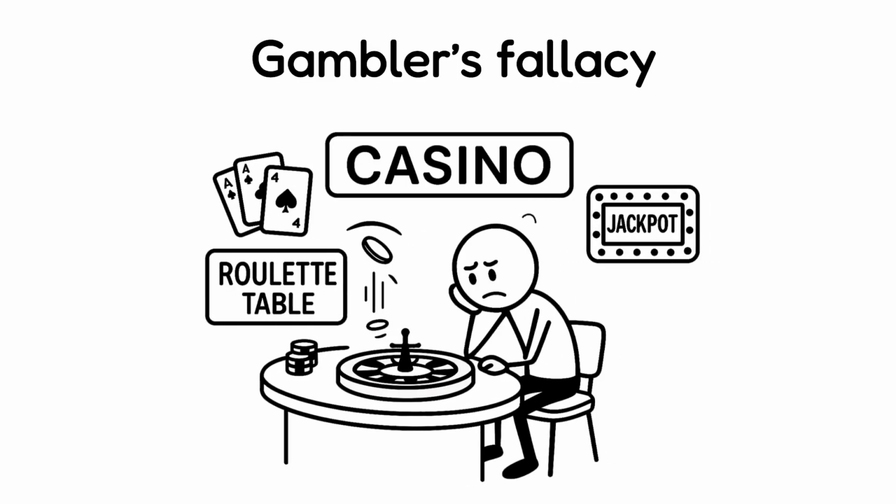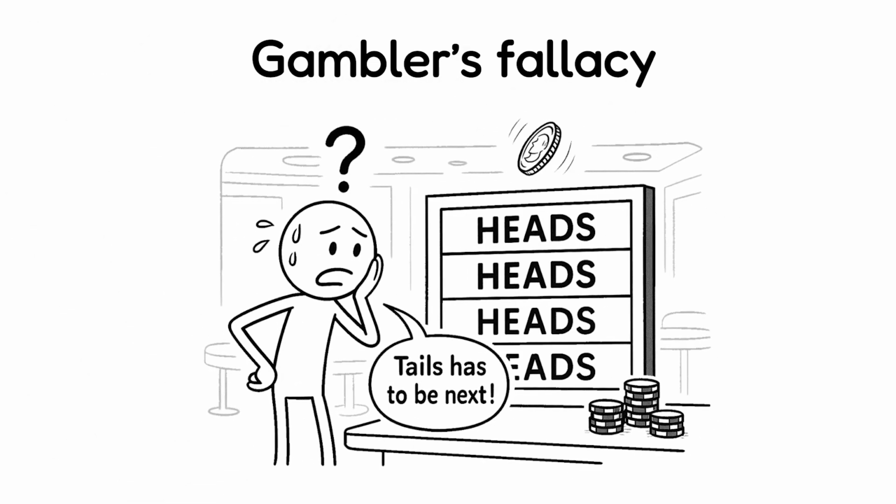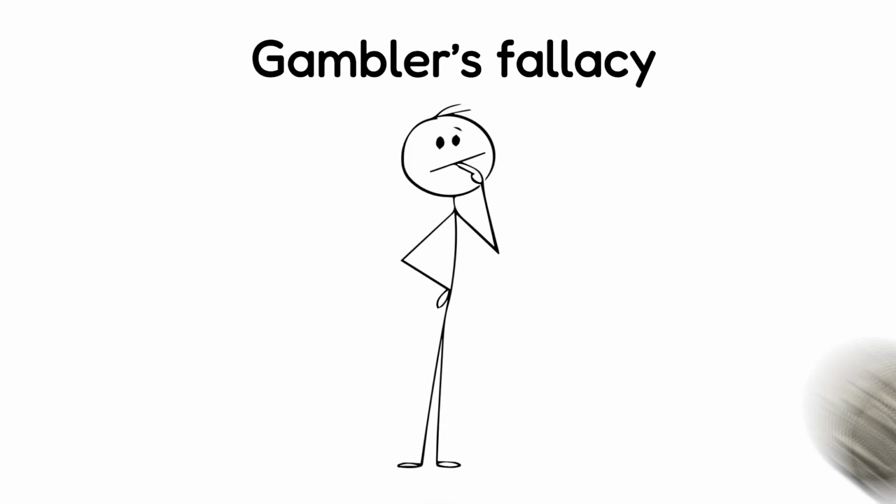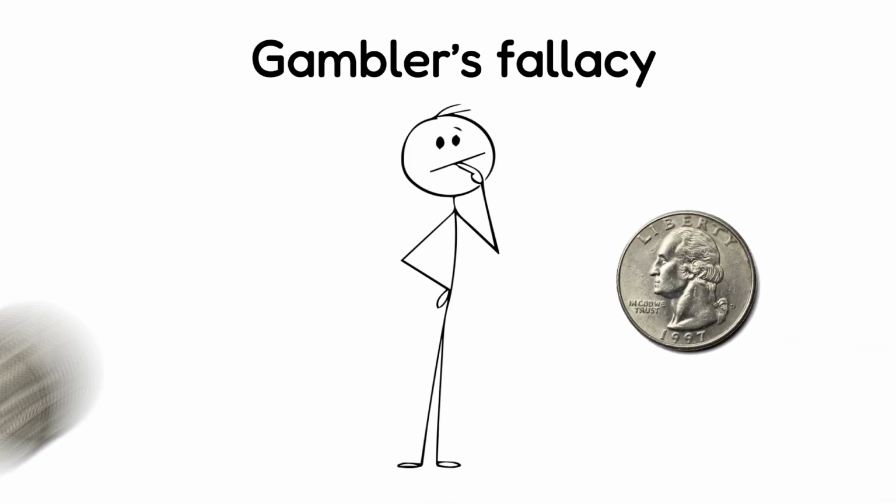Gambler's fallacy. As the name suggests, the gambler's fallacy is associated with gambling. It's the wrong idea that past results change future chances, even when each try is separate. For example, if a coin lands on heads 5 times, you might think the tail has to come next, but the chances are still the same each time.